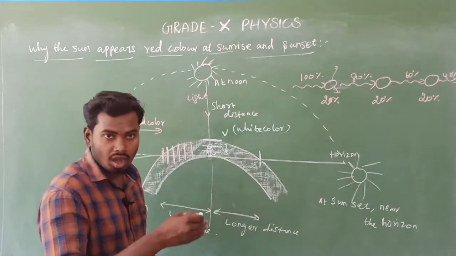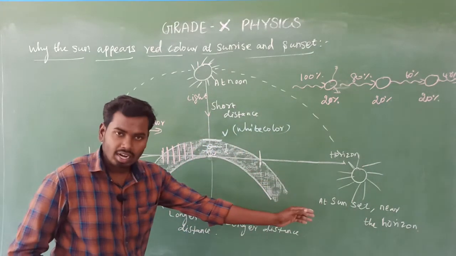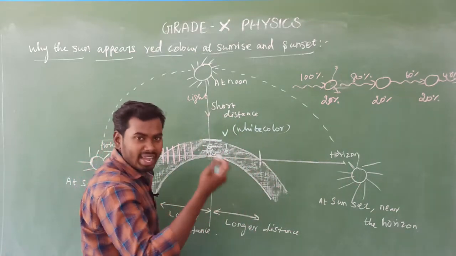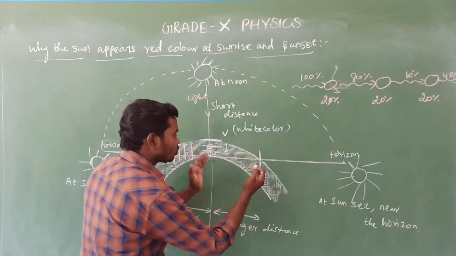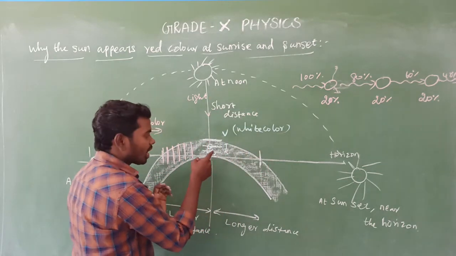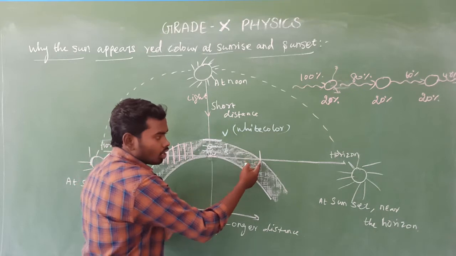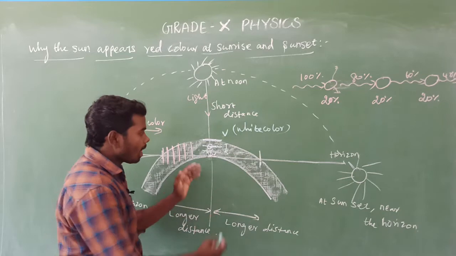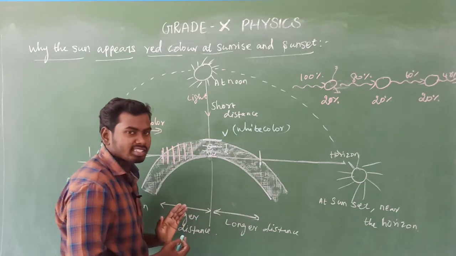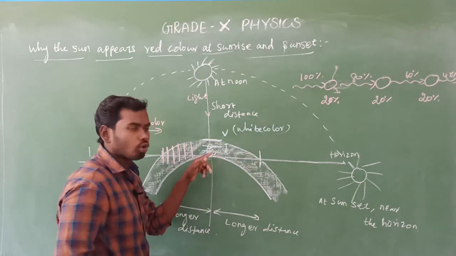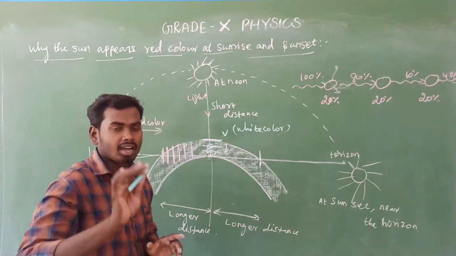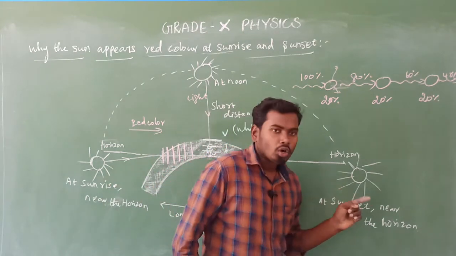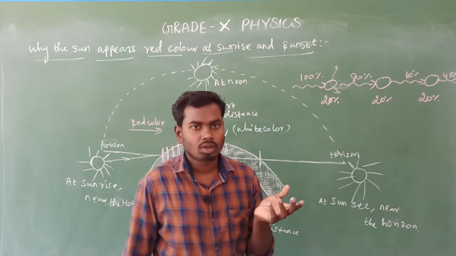So already I said that during sunset also the sunlight has to travel a maximum amount, which means a longer distance to reach us. This distance we are observing here, this is the atmosphere. So during sunset also the sunlight has to travel a longer distance here to reach us. Is it clear? Yes, very simple. Look at here. Now consider what will happen during sunset.